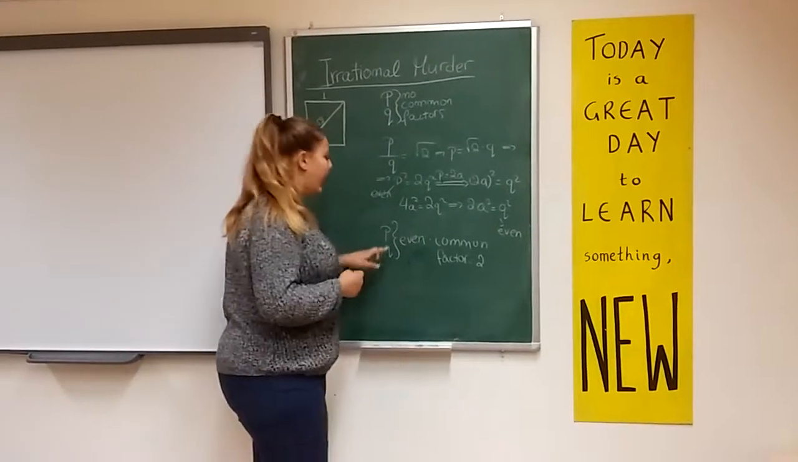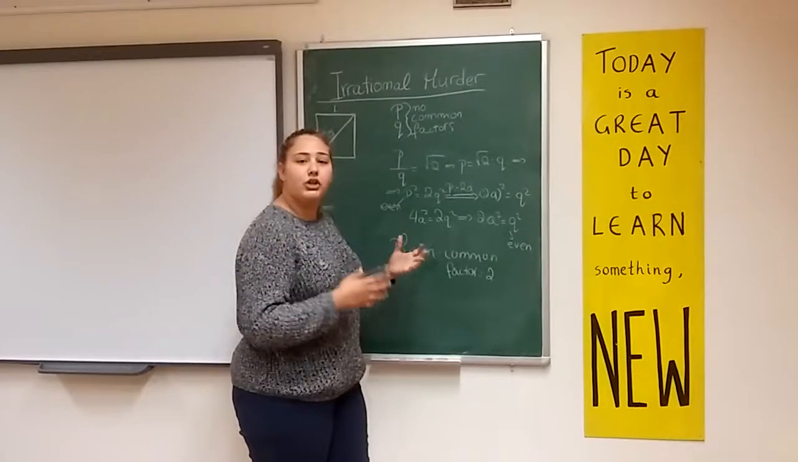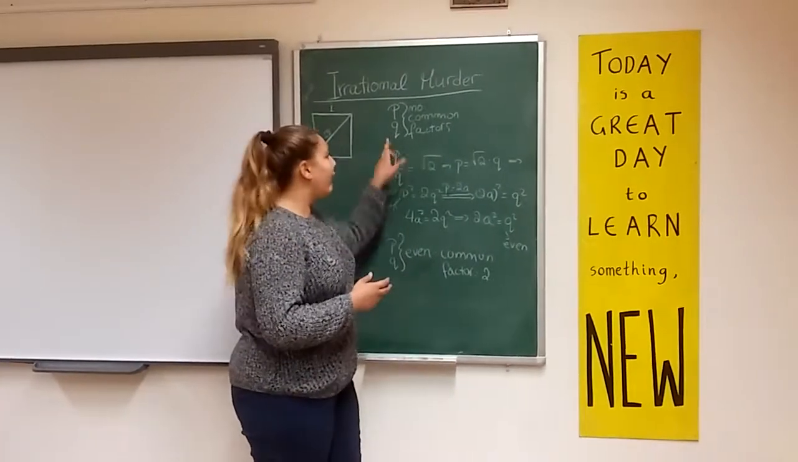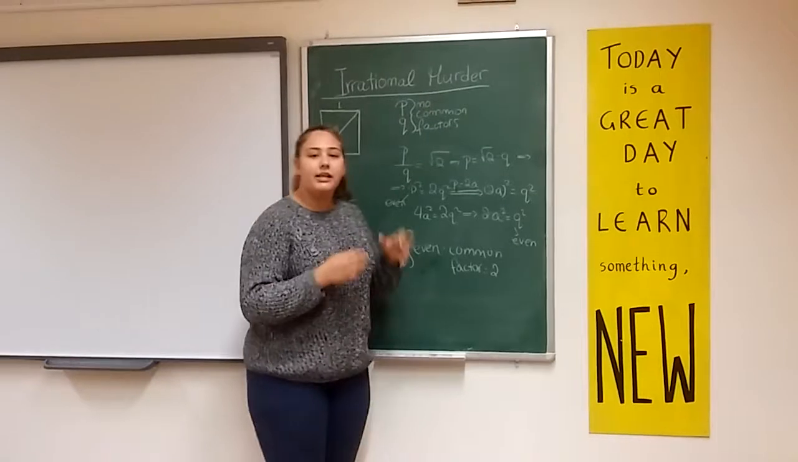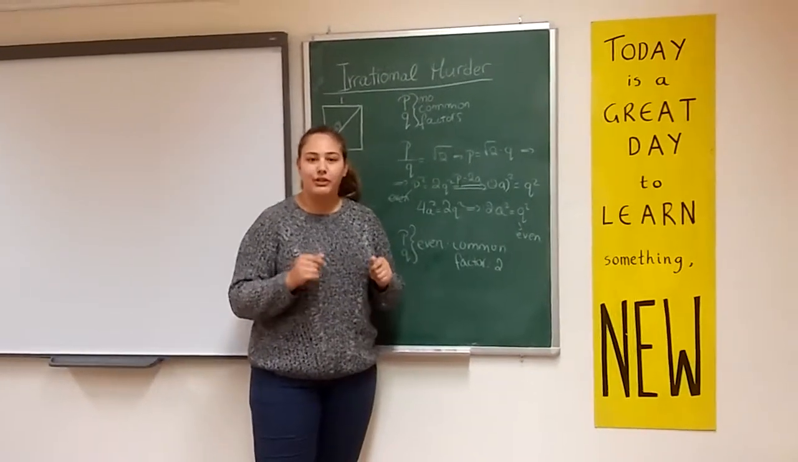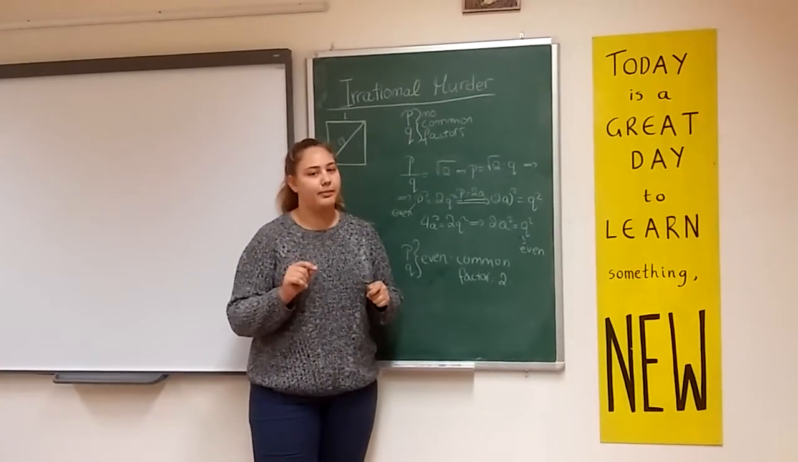And so p and q are even. And because all even numbers have a common factor of 2, our first statement cannot be true. This is called proof by contradiction, and according to the legend, Pythagoras didn't appreciate being contradicted.